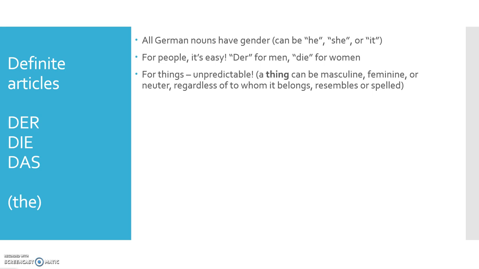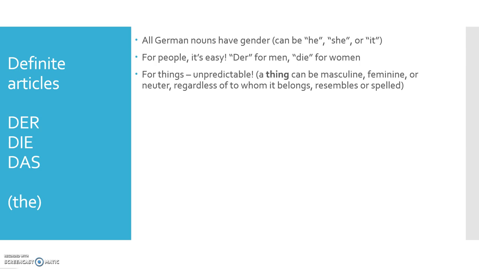Yes, you heard me right. There is no way of telling by looking at a thing or by looking at how it is spelled. There is no way of telling its gender. So it can be masculine, could be feminine, could be neuter. Here I'm sitting with my coffee cup. You don't see me, but I'm looking at a cup. And for you guys, it's it, right? I mean, yeah, the cup. Now, coffee is it for you too, right?